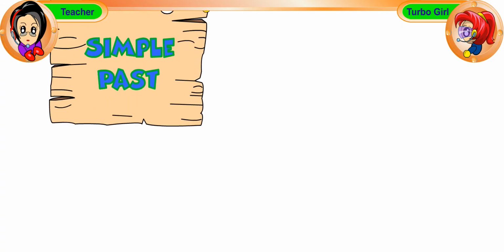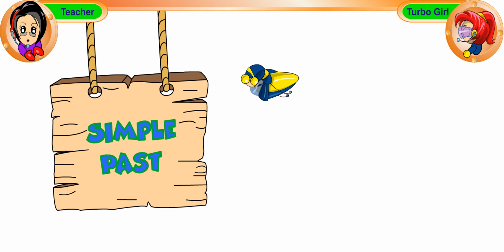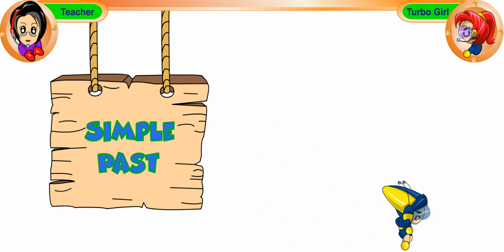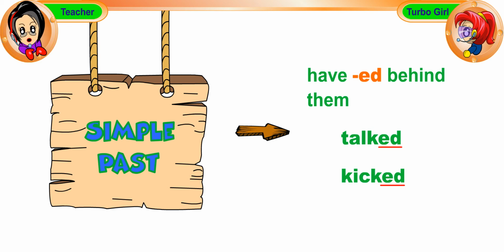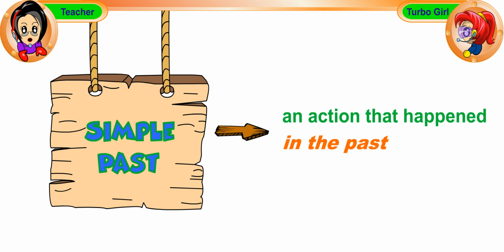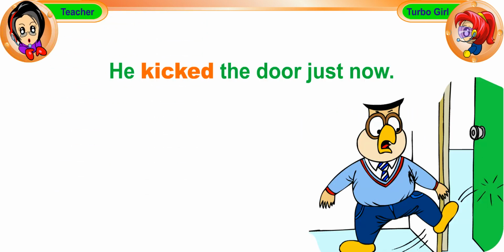Let's now recall what the simple past tense is. Remember that most verbs in the simple past have ed behind them. For example, talked and kicked. We use the simple past tense to talk about actions that happened in the past. For example, he kicked the door just now.